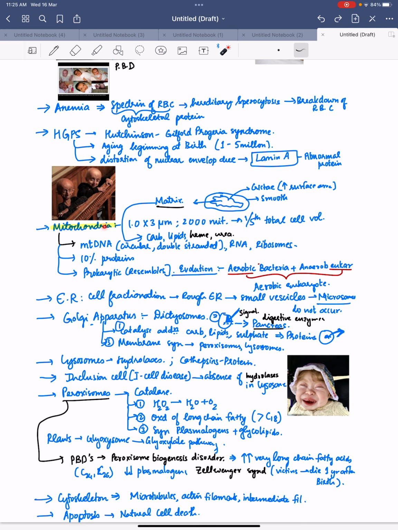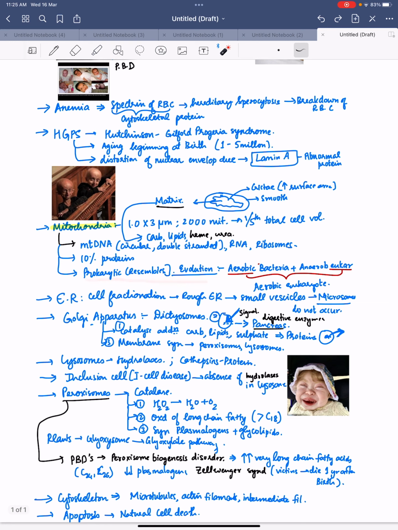There are approximately 2000 mitochondria in one cell, which occupy 1/5 of the total cell volume. The mitochondrial DNA is also called mtDNA, the abbreviation being small mt DNA. It is circular double-stranded DNA, and it has ribosomes. Therefore, independent protein synthesis is present in mitochondria, and nearly 10% of proteins are produced by mitochondria.